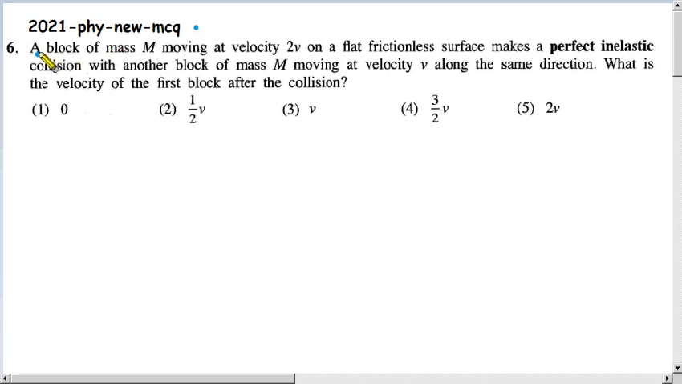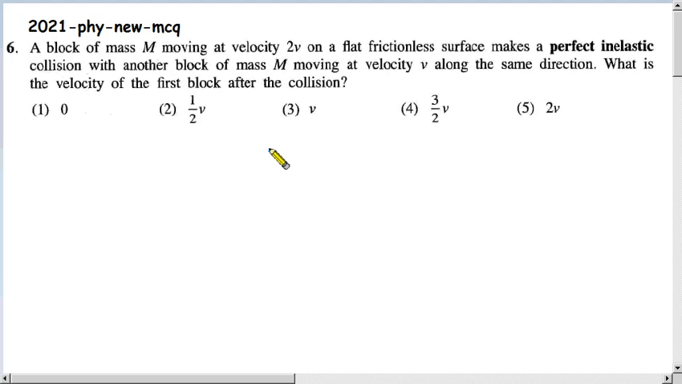Children, today I am going to discuss question number 6 from the MCQ part of the 2021 Physics new syllabus paper. A block of mass capital M moving at velocity 2v on a flat frictionless surface makes a perfect inelastic collision with another block of mass capital M moving at velocity v along the same direction. What is the velocity of the first block after the collision? The answers given are 0, half v, 3 divided by 2v, and 2 times v.